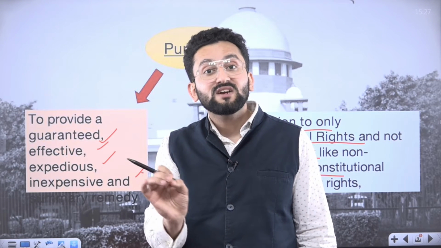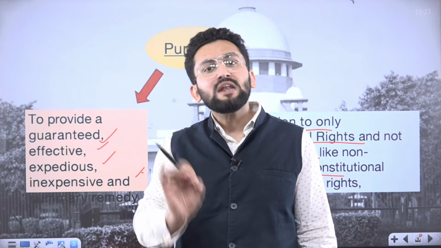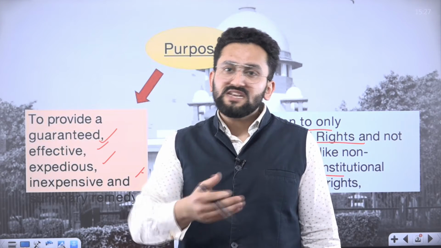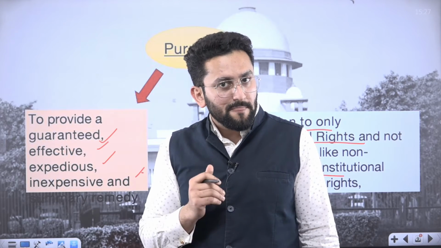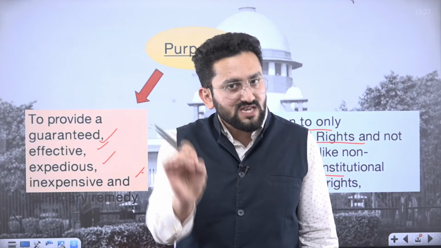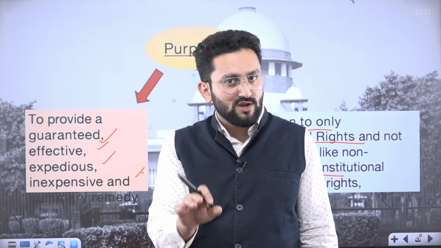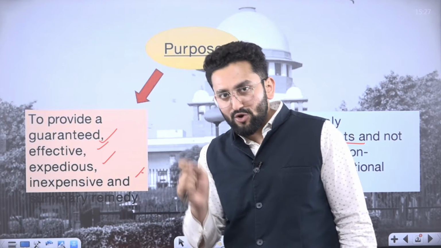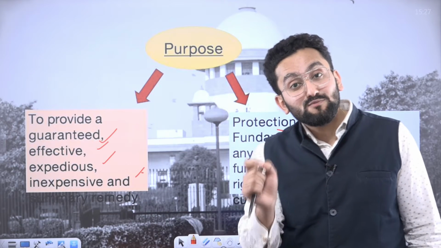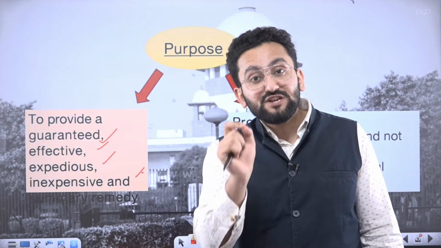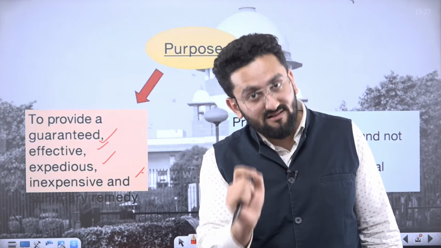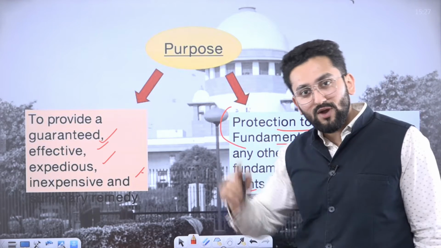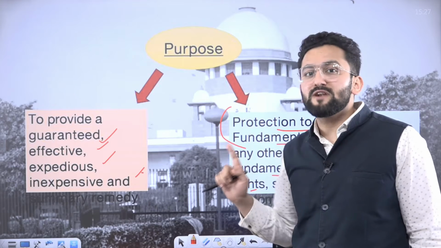Then that right will be considered a statutory right or legal right. Why is it a statutory right? Because it is made because of the statute which is passed by Parliament. Now, if this right of yours is abridged, can you knock the door of Supreme Court using Article 32? No, because Article 32 is mentioned in Part 3, which deals with fundamental rights. Okay, that is why this service of Article 32 and Supreme Court is available only in case of fundamental rights.